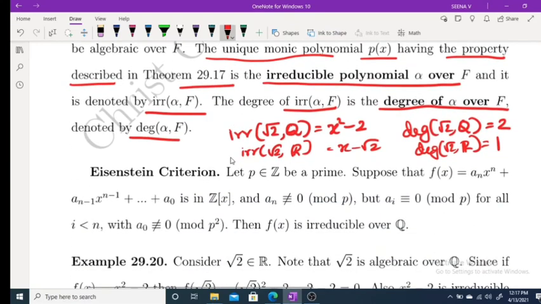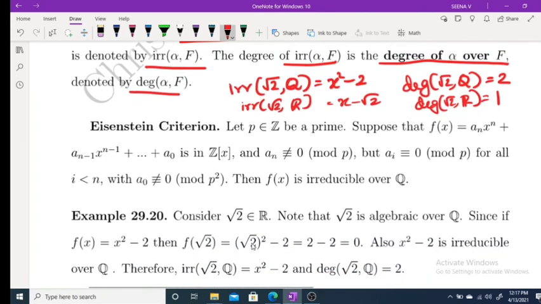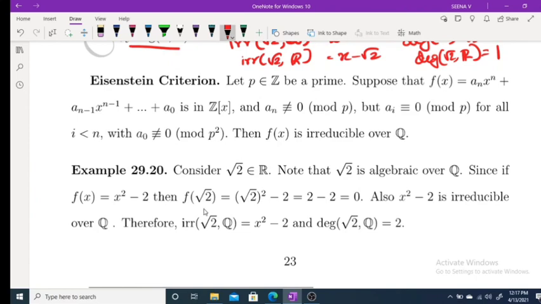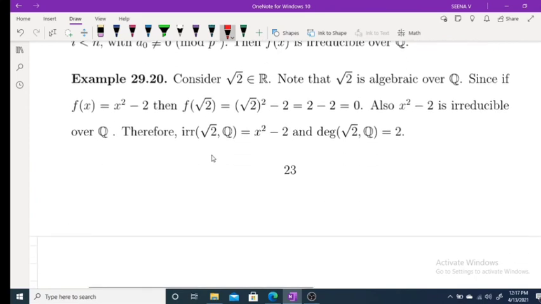Now just to recall Eisenstein's criterion. If p belonging to Z is a prime, and f(x) is a polynomial whose coefficients a_i are congruent to 0 mod p for all i less than n, with a_0 not congruent to 0 mod p squared, then f(x) is irreducible over Q. So using this result, clearly x squared minus 2 is an irreducible polynomial. Root 2 is algebraic over F, and this is an irreducible polynomial in this case.